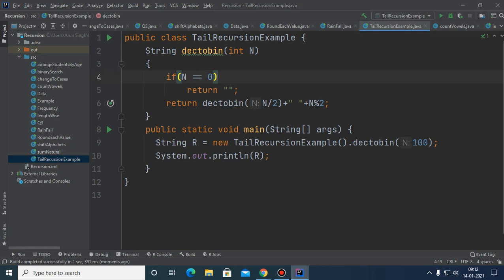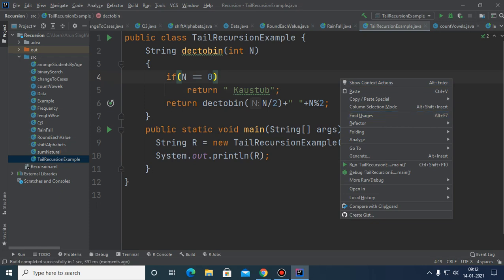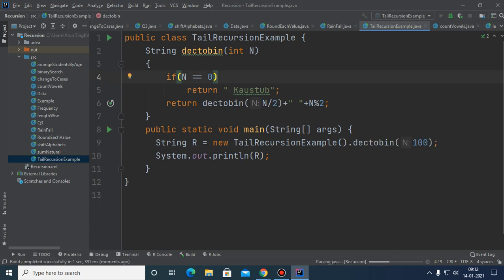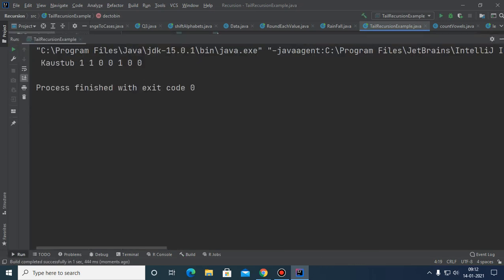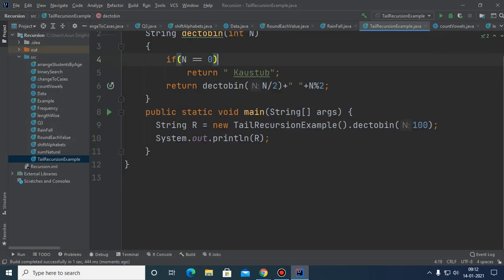So please copy this. Sir, why are we returning double quotes in the return method? Because everything we are appending in the accumulator will get returned, and this double quotes will also get returned. Suppose here I am writing Kaustubh. You see that here Kaustubh, and this is what the answer is. So whatever we are appending here will get appended at the beginning, because it is making a stack there, because we are adding something at the tail of the function.